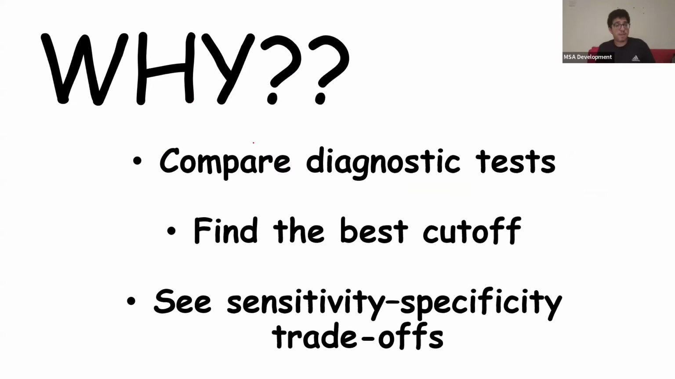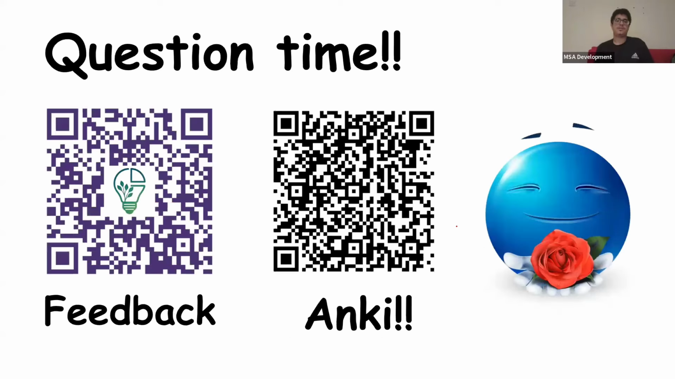So why do we do all this? It's in order to compare diagnostic tests. We want to see if one test is better than the other. We want to find the best cutoff point, the best sensitivity and specificity possible for this test. And we want to see the sensitivity-specificity trade-offs. I want to see what happens when I increase sensitivity, or what happens when I decrease specificity, for example. That's the whole point of this ROC curve.